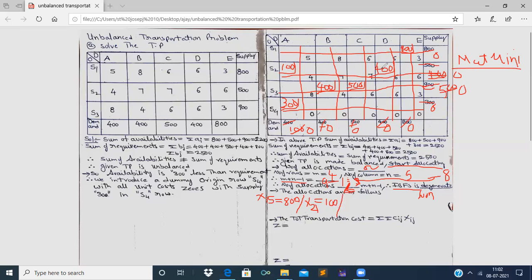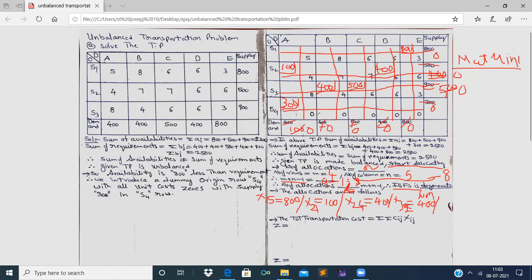And now the third allocation. It is X24. X24 is equal to 400. Now, let us go for the fourth allocation, X32. X32 is equal to 400.